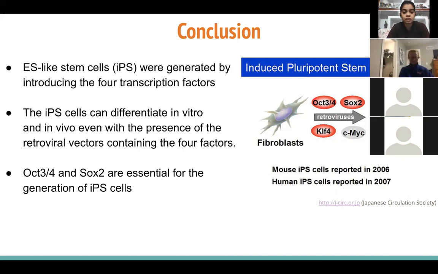As we know by now, among these 4 transcription factors, OCT3/4 and SOX2 are essential for the generation of induced pluripotent cells. And surprisingly, NANOG is dispensable. Next slide, please.